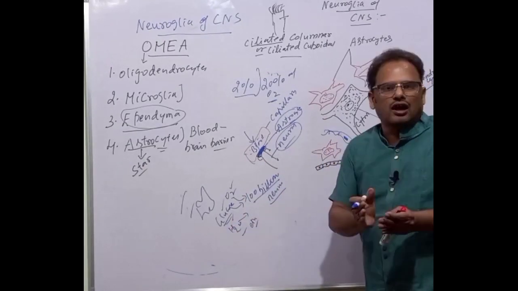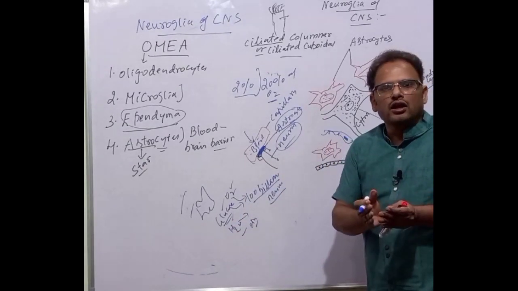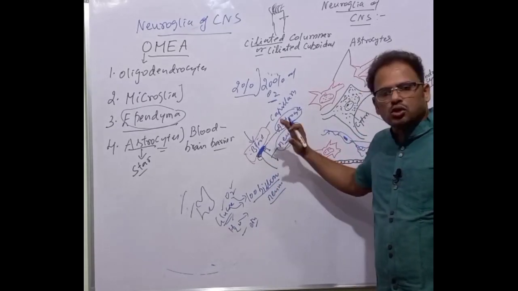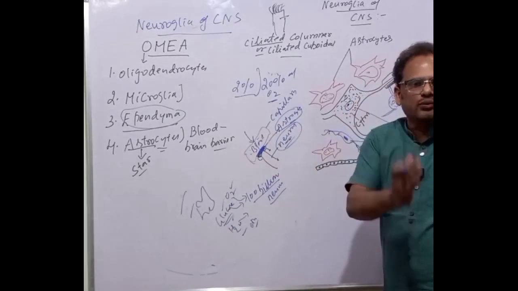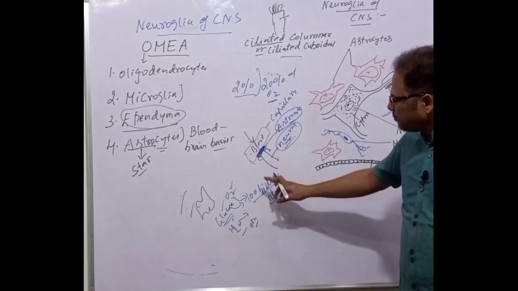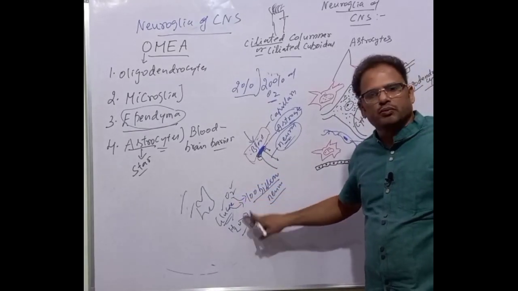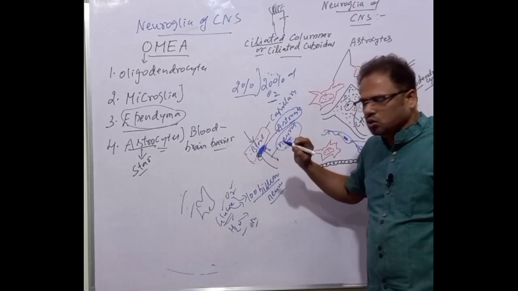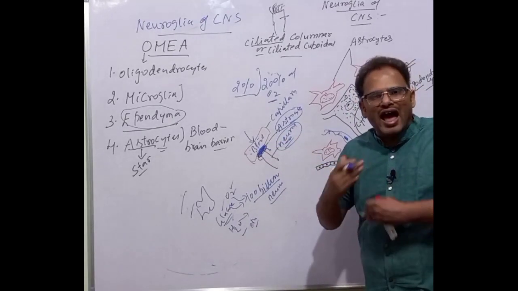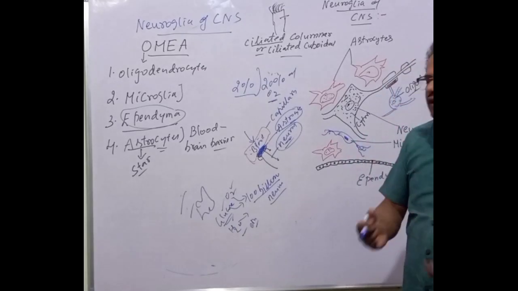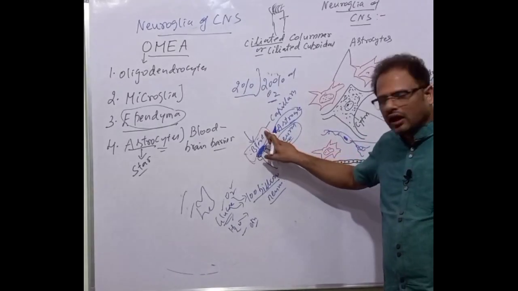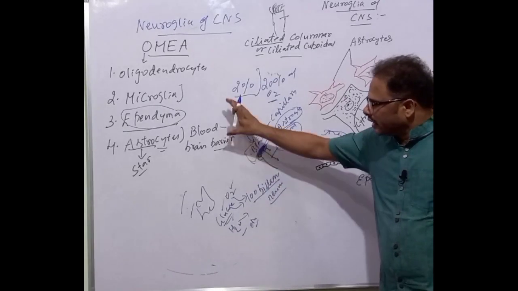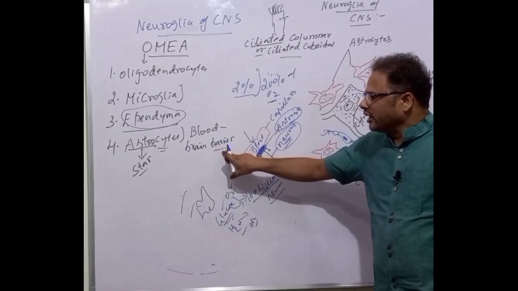The unnecessary and useless particles shouldn't be supplied to the neuron, because the intense neuronal activity must be maintained. So only the essential particles should be supplied into the neuron, and that's the duty of this astrocyte. That's why it forms a barrier, a hurdle, between the capillary, that is the blood, and the brain, that is the neuron. That's why we can say the astrocyte is the blood-brain barrier.